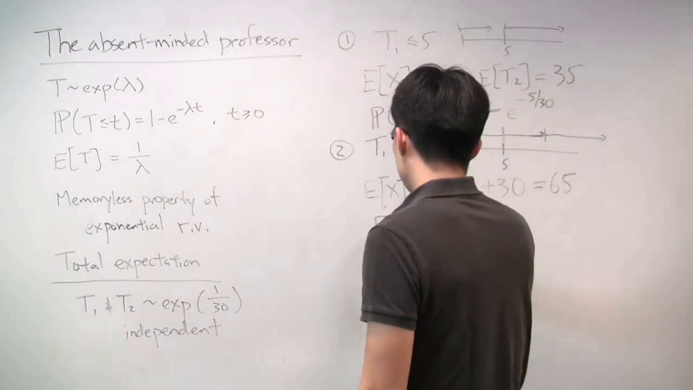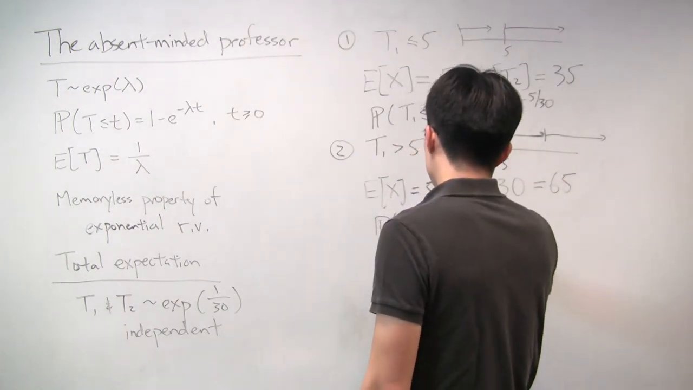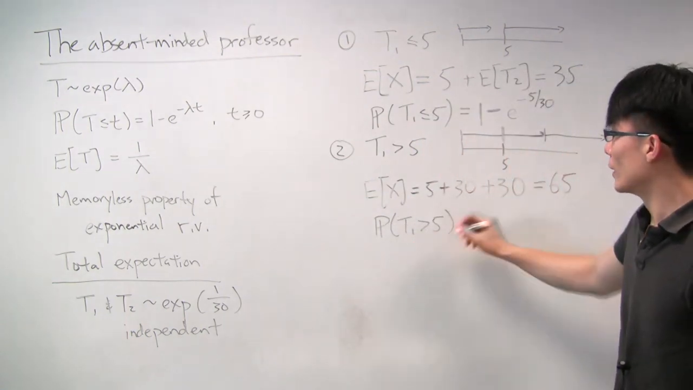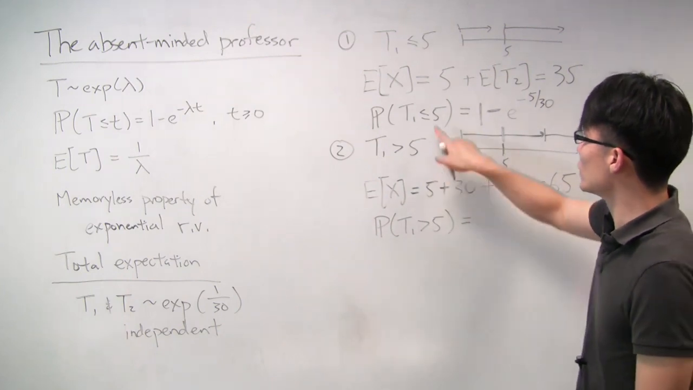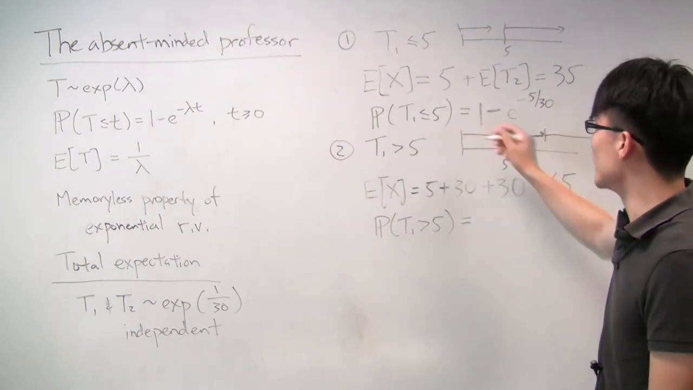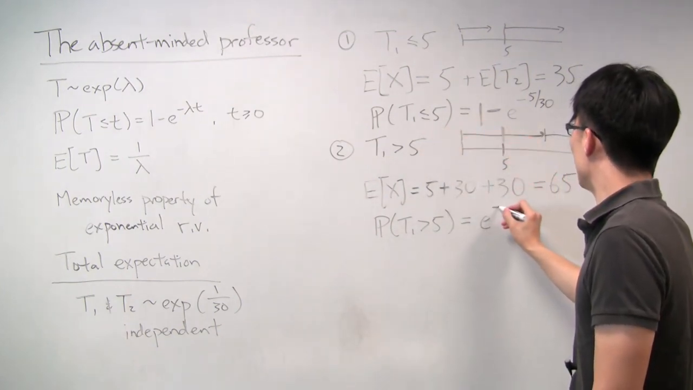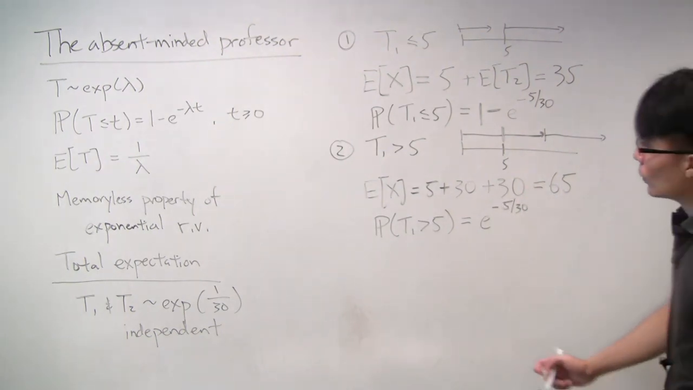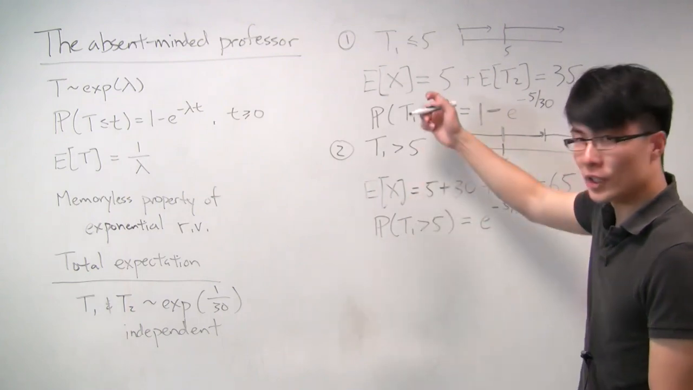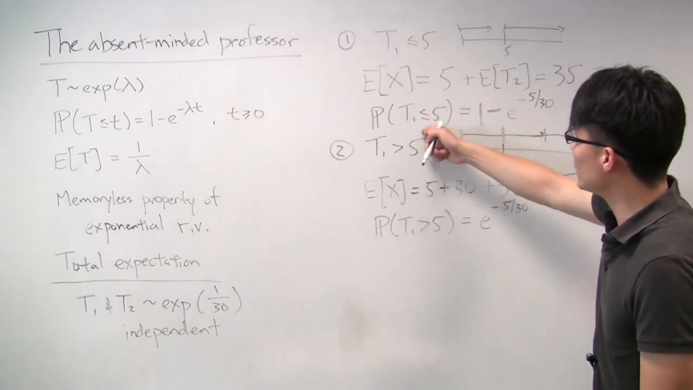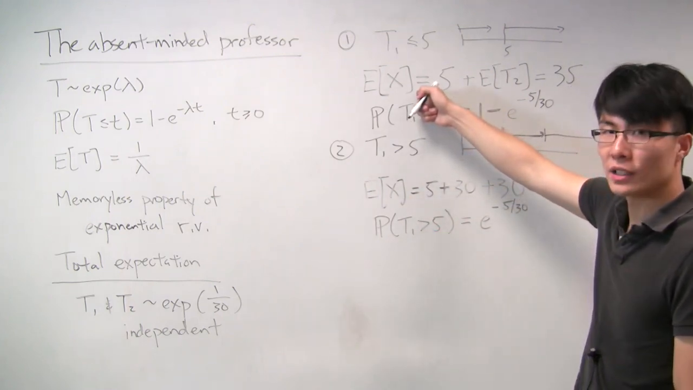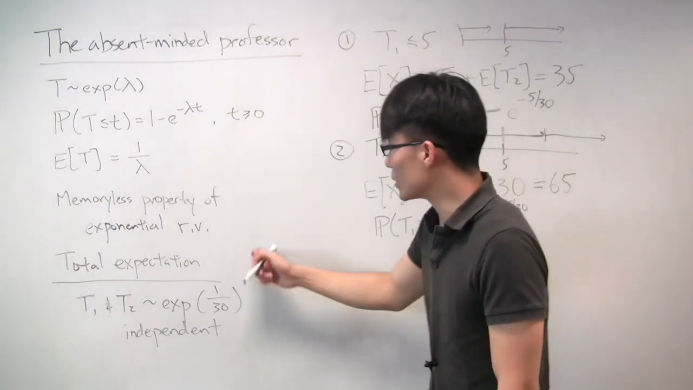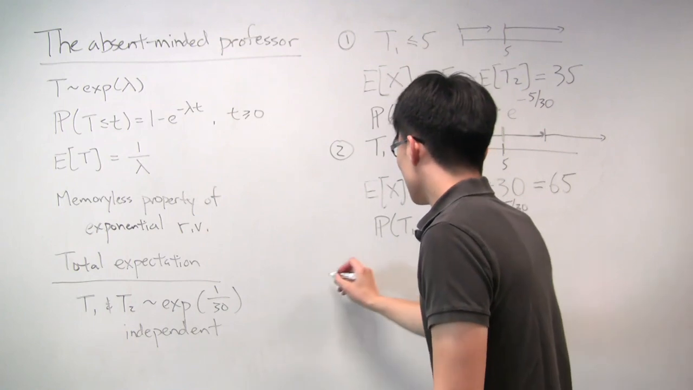Now, what is the probability of this case? The probability of this case is the probability that T1 is greater than 5. And now, we know that that is just the complement of this, 1 minus that. So it's just e to the minus 5 over 30. All right. So now we have both scenarios. We have the probabilities of each scenario, and we have the expectation under each scenario. Now, all that remains is to combine them using total expectation.